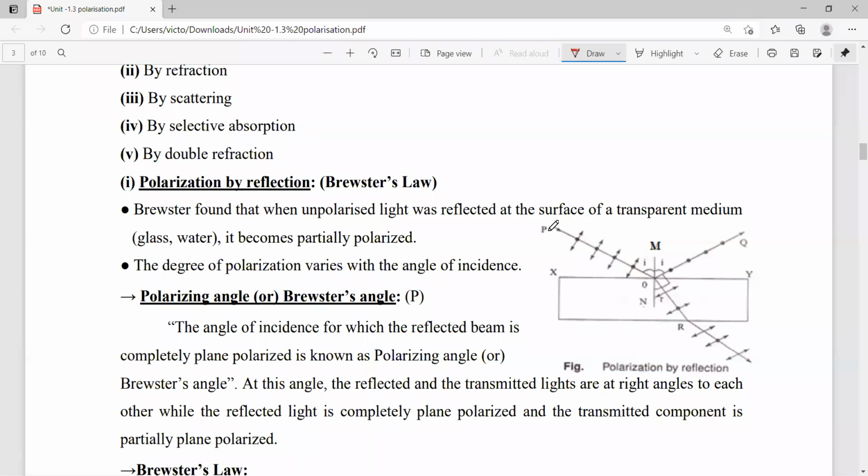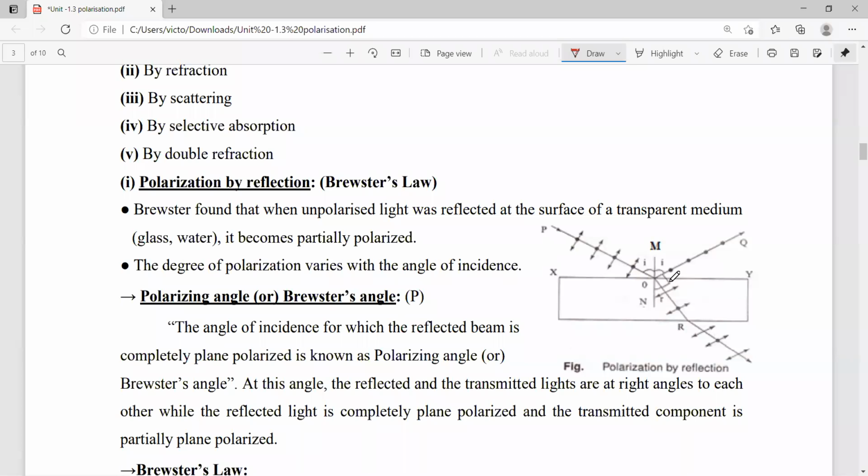Now, an unpolarized light is incident at O with some angle of incidence i. And every incident ray splits into two parts. One is reflection, another one is refraction. Here, N is the perpendicular and small r is the refracted angle.